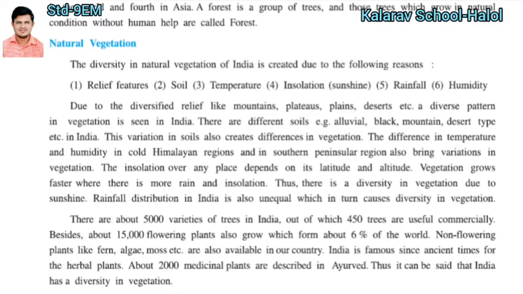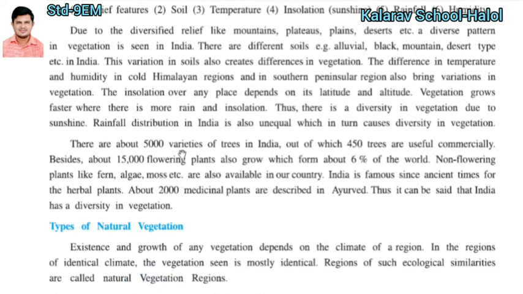Rainfall distribution in India is also unequal, because in some parts there is a lot of rainfall every year, and in some parts there is no rain or very little rain during the year. So there is an inequality in the distribution of rainfall in India, which in turn causes the diversity in vegetation. There are about 5,000 varieties of trees in India.